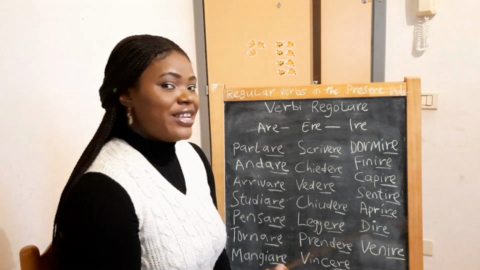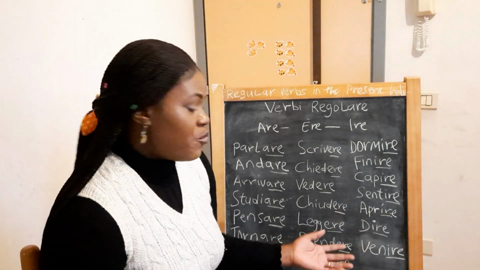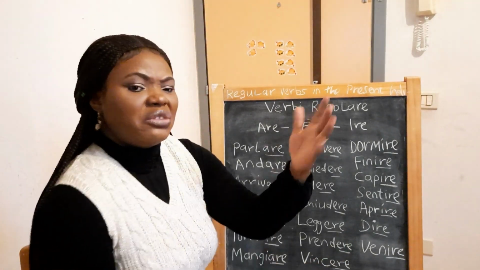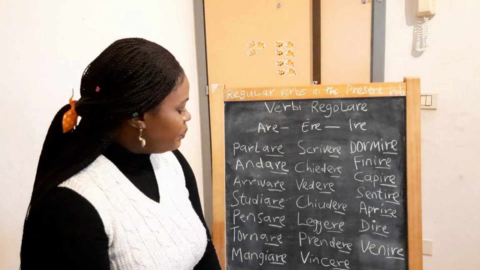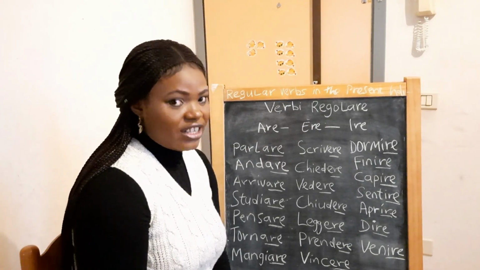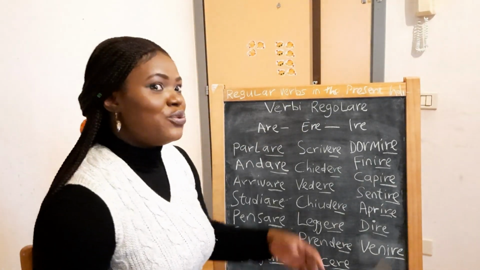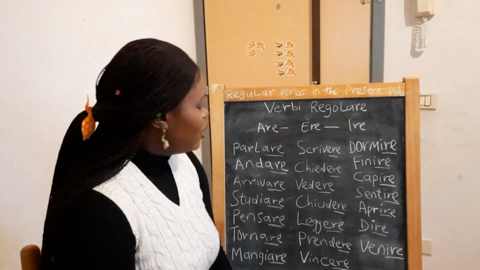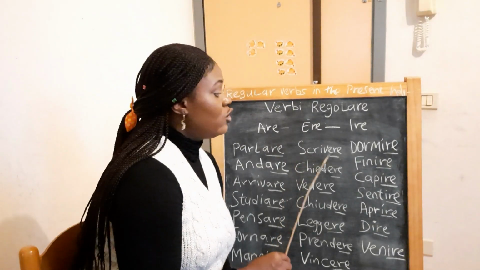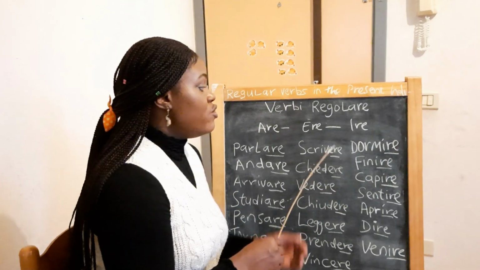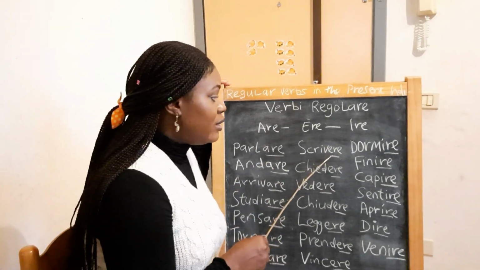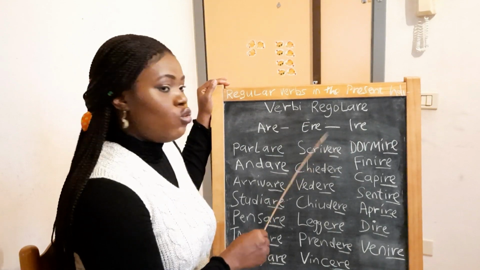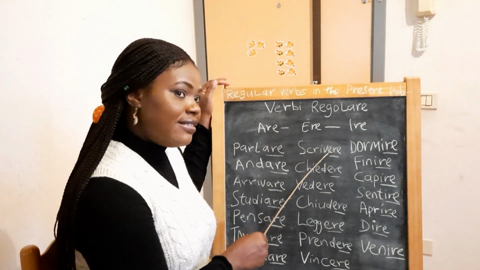Leggere, to read a novel. Prendere, to take a permission. Vincere, to win a lottery. So this scrivere, to write, when it comes to this end ere, it will change to